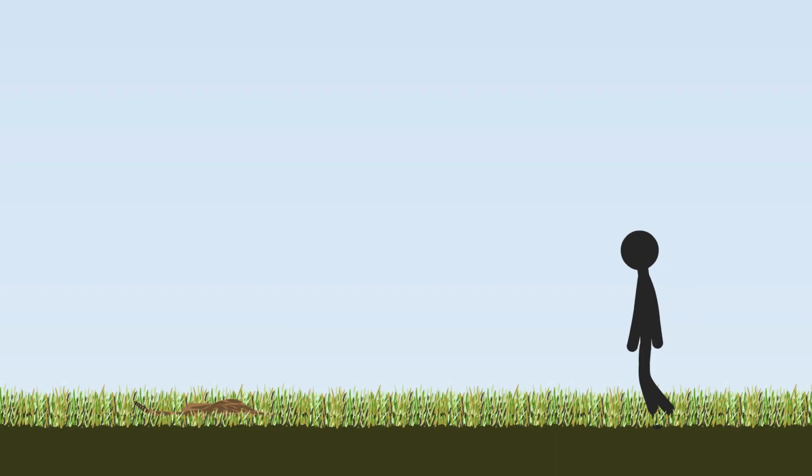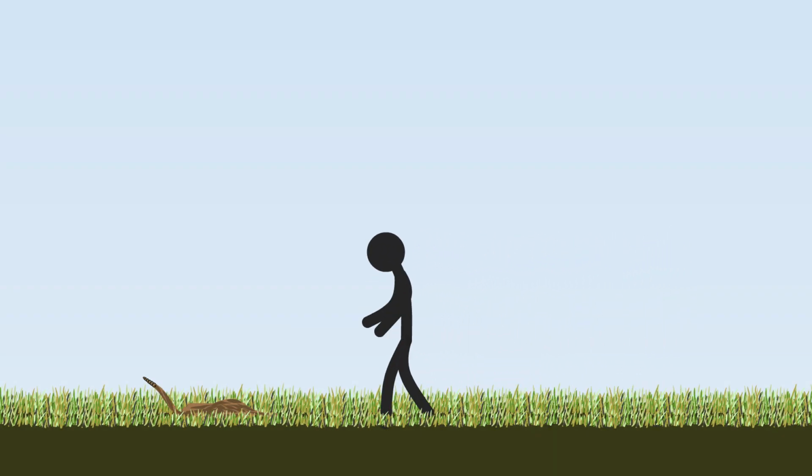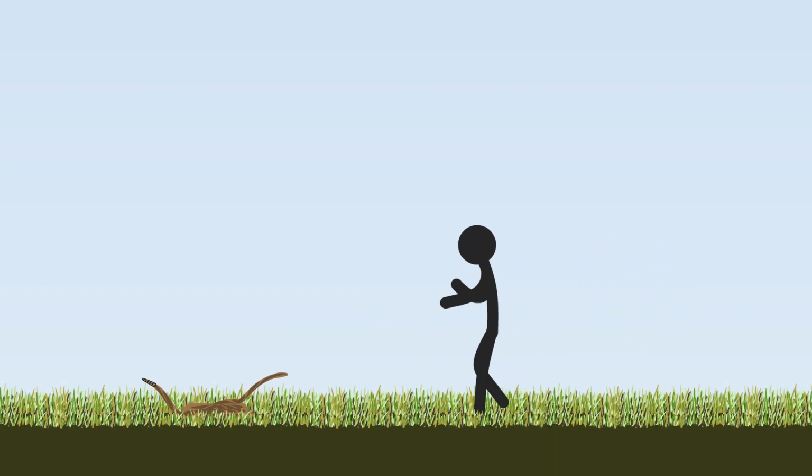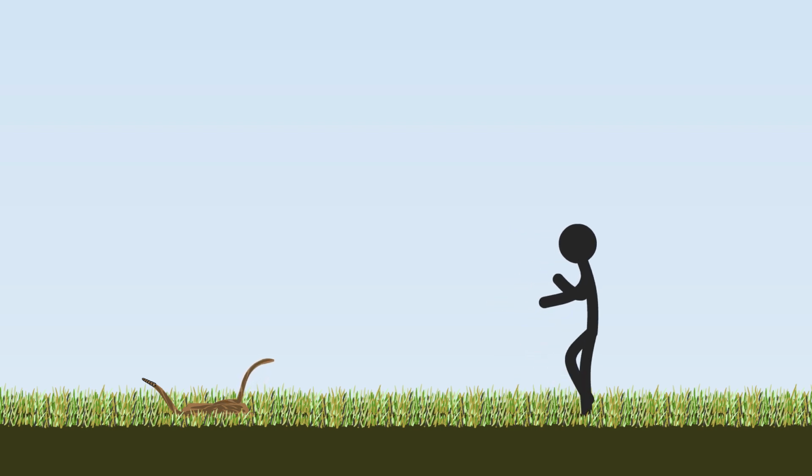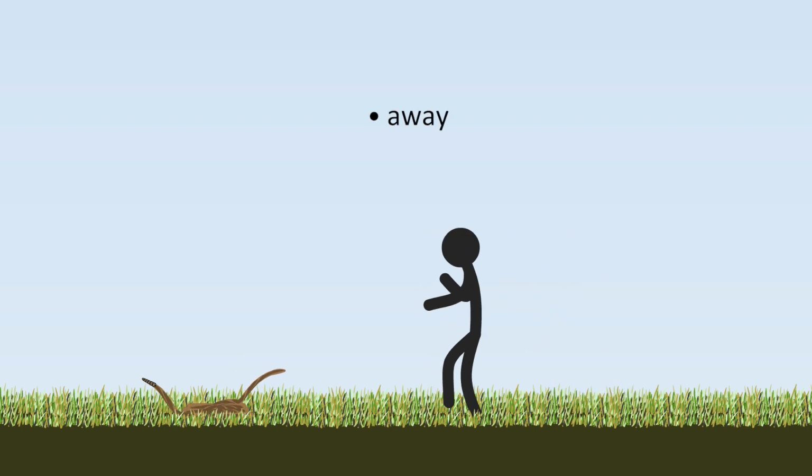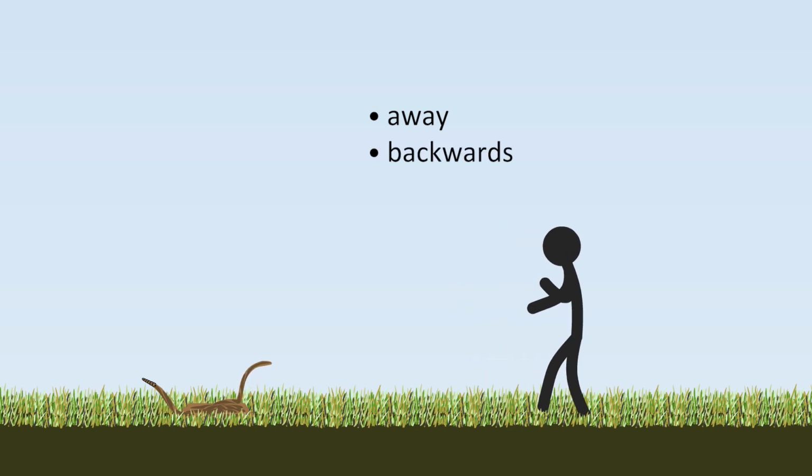Alright, let's take a look at one more. How do you think we would describe this using a phrasal verb with off, where off means away? So here, a man moves away from a snake by slowly walking backwards.